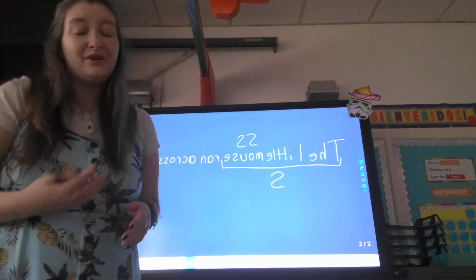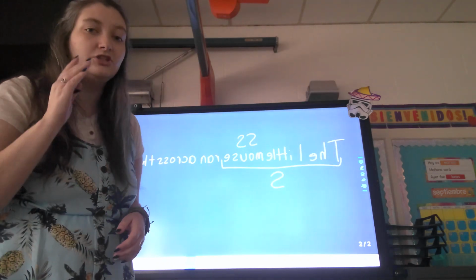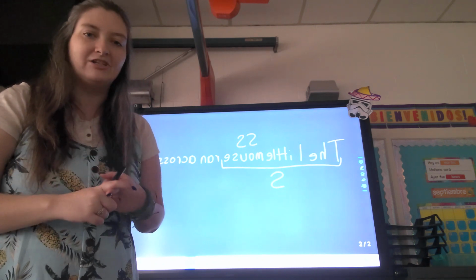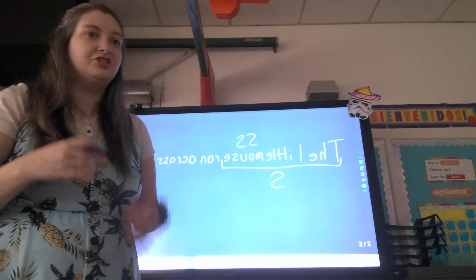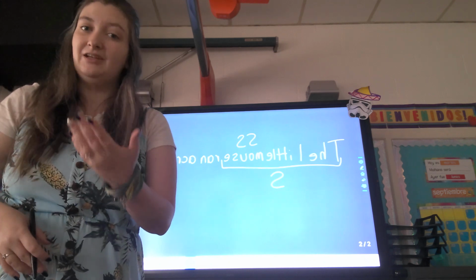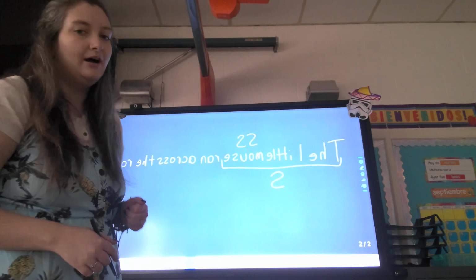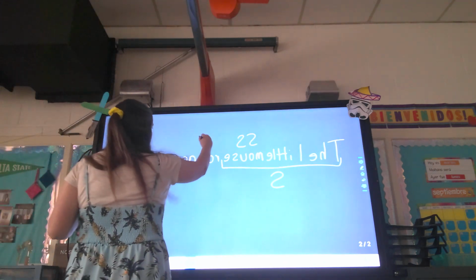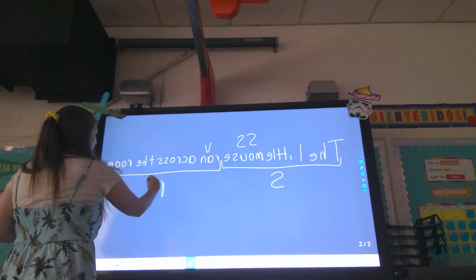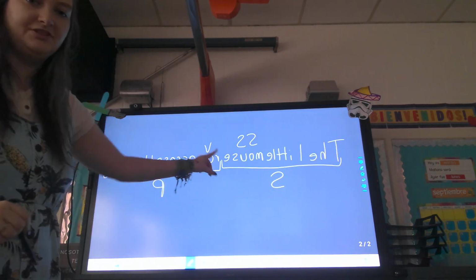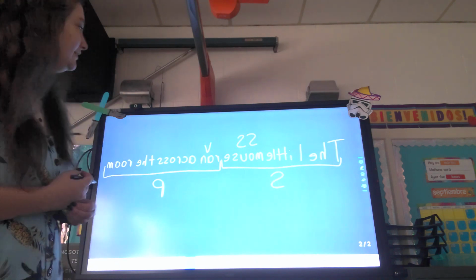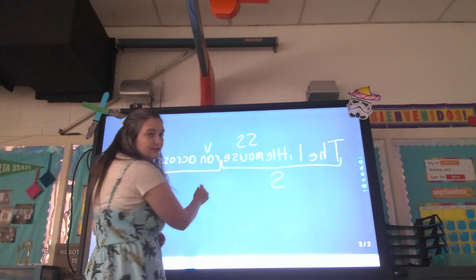Now, the predicate. The predicate is the rest of the sentence, okay? So the predicate usually starts with the verb. What are verbs? We should know this, right? Verbs are any words that are action or state of being, right? She is. Is a state of being, so that's the verb. She ran. Ran is an action, so it's the verb. Obviously, we have ran here as our verb. And this section, the whole thing, is going to be the predicate. Okay? So you have the subject and the predicate. Every sentence has this, okay?